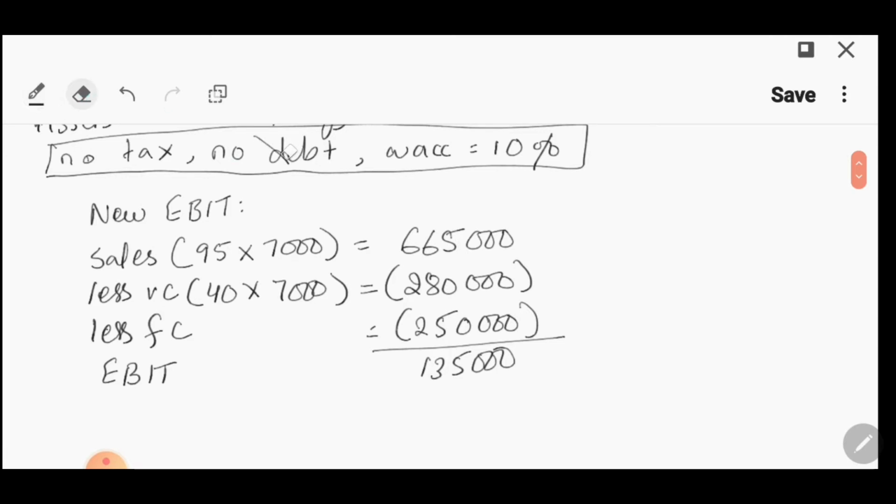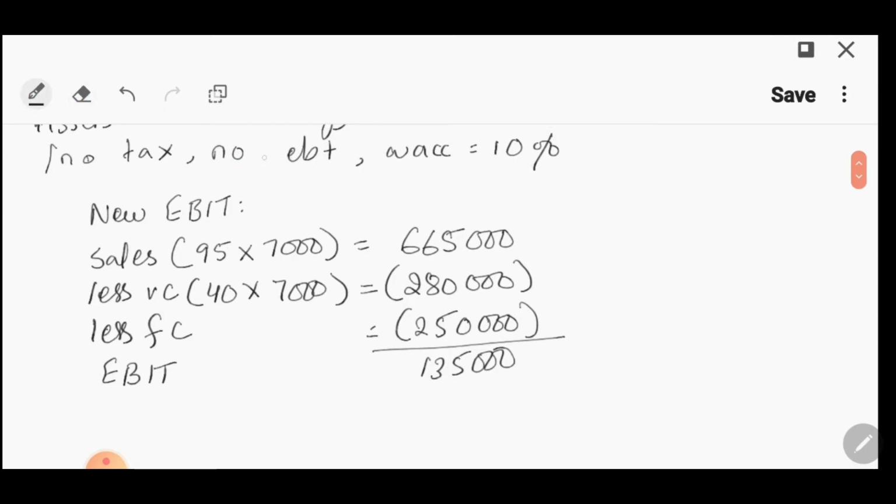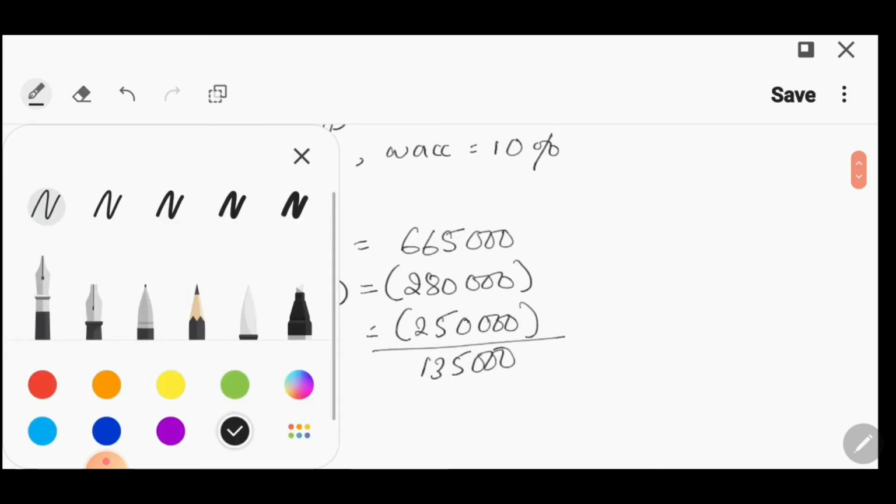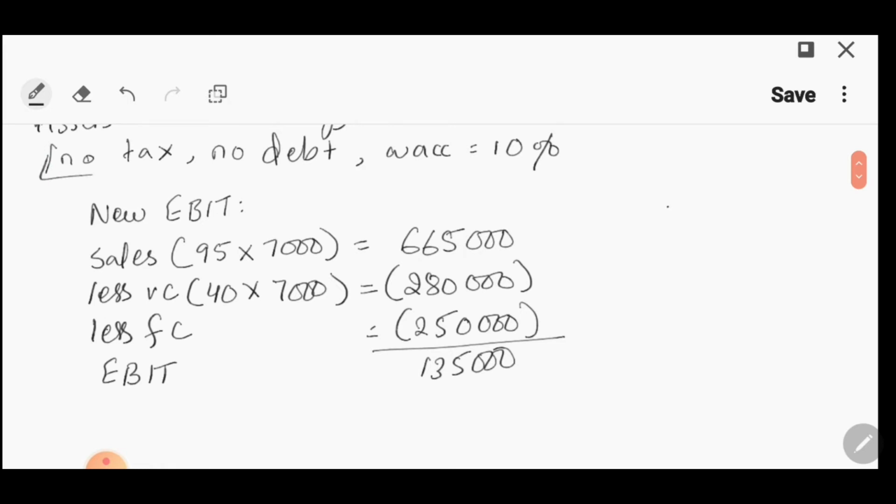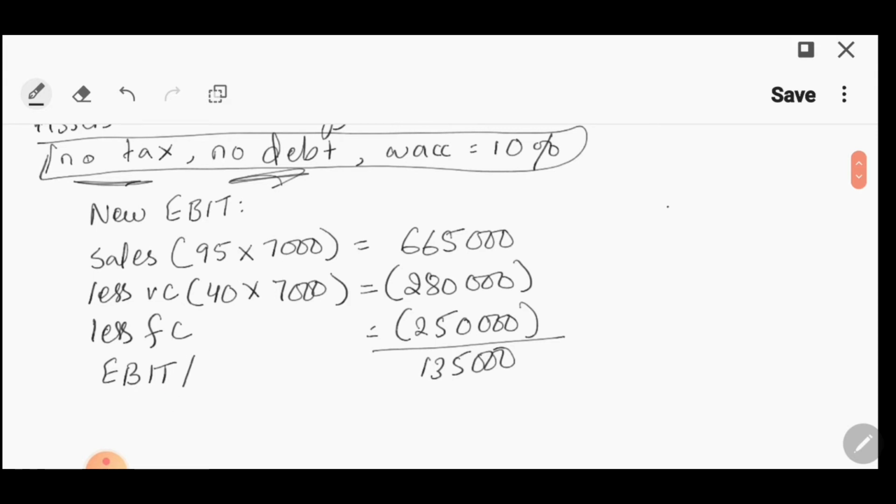So it also said that there is no tax and no debt. That means इसमें से interest भी नहीं subtract होना, इस पर tax भी नहीं लगना. So isn't the EBIT also the net income then?